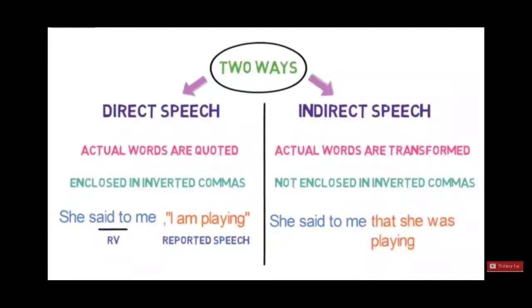Okay, what is the actual speech? What is being told is reported speech. "I am playing." So, you are quoting the actual words of the speaker. That's why it is called direct speech.